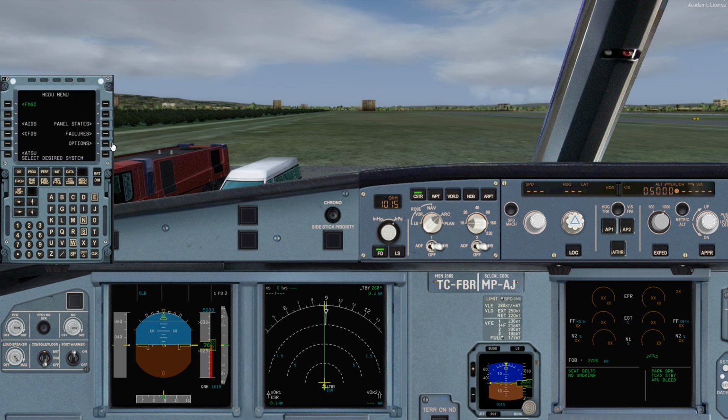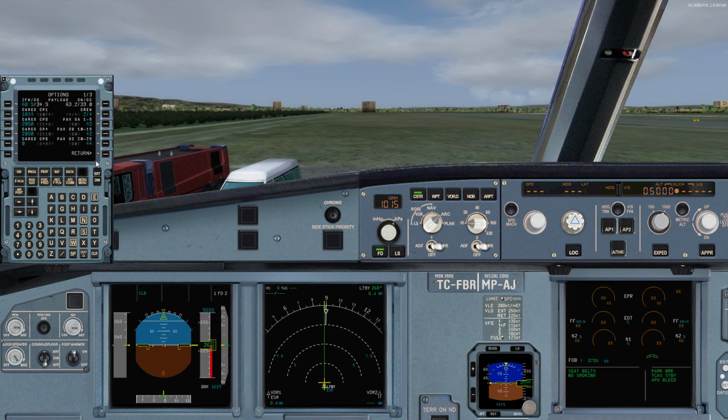We also have one specific menu on the MCDU which is not on the real airplane. There's the options. So let's change the payloads. Let's make it 60.5 zero fuel weight. It will correspond to around 42 passengers.